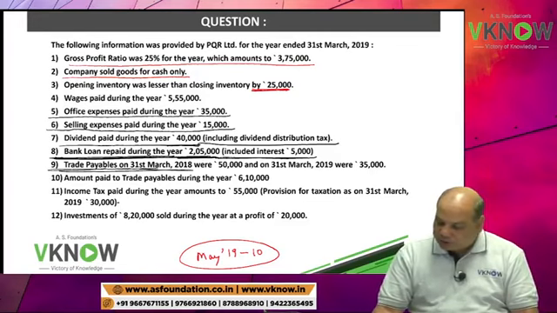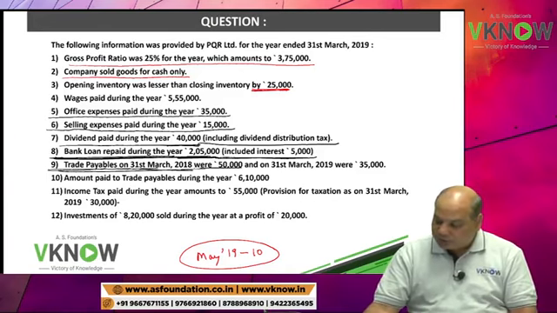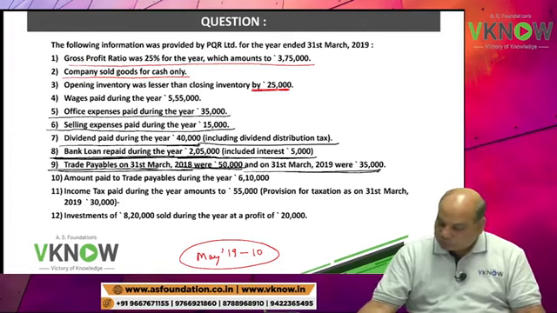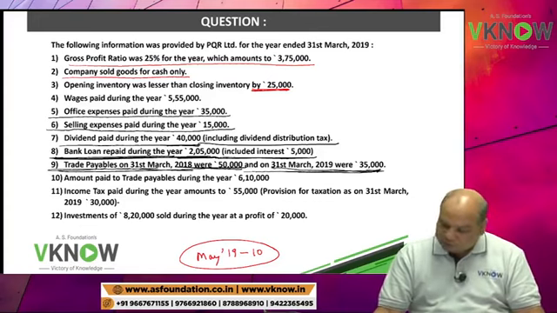Trade payable on 31st March 2018 were rupees 50,000, and on 31st March 2019 was 35,000.